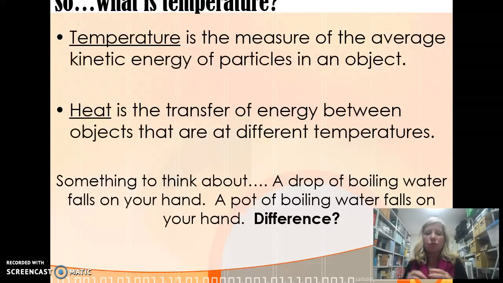So think about this. A drop of boiling water falls on your hand. Or a pot of boiling water falls on your hand. What's the difference? You're probably going to get burned with the pot because there's more thermal energy in it than with one little drop. You might be like, ooh, ow, that hurts. Whereas a pot is going to be like, oh my goodness, I have burns all over my hand and that hurts a lot more.